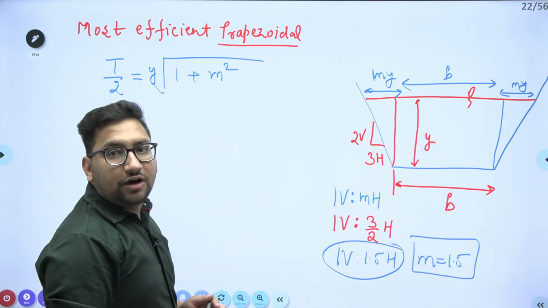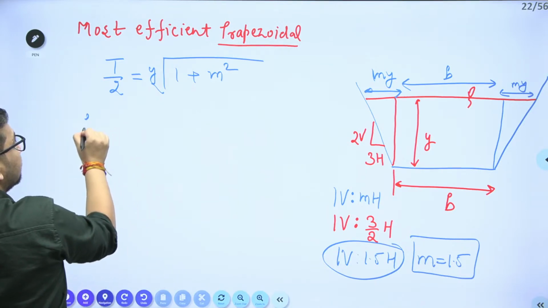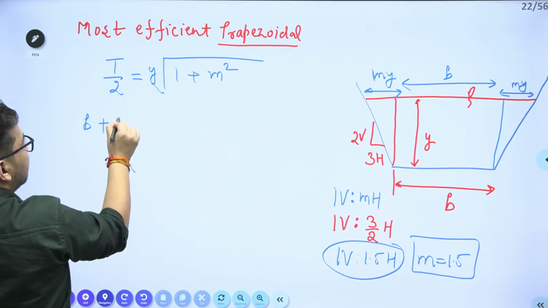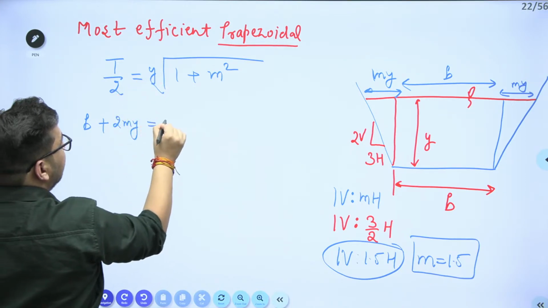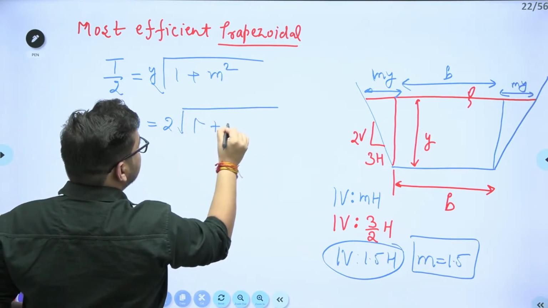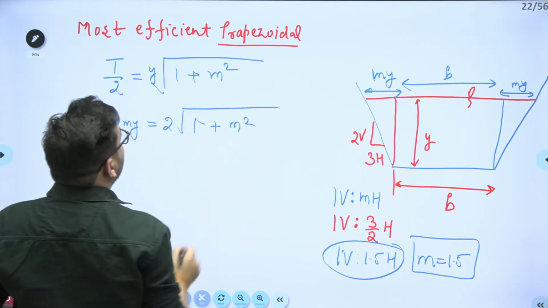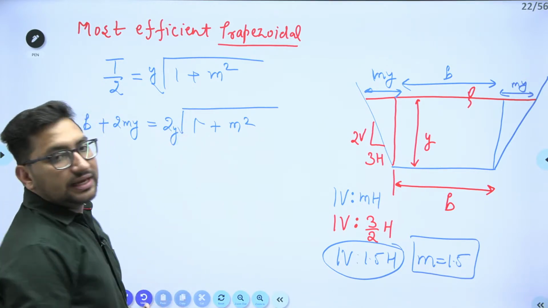So what is the top width? I'll just write. Now the top width, I can say it is b plus 2 times my. I'll just take this 2my on the other side. Half of the top width is equal to y under root of 1 plus m square, that is, b plus 2my equals 2y under root of 1 plus m square, right?